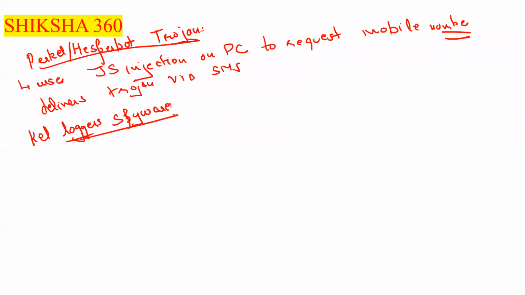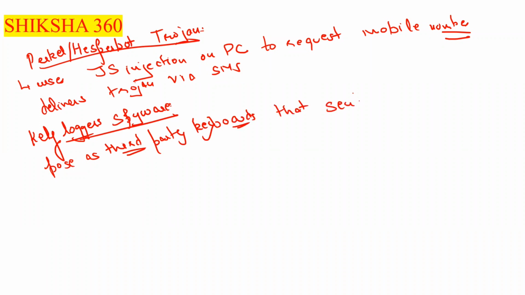So at that time there was a fear that their password would be stolen by someone. That is keyloggers spyware. They pose as third party keyboards and send the keystrokes, that is, what keys are pressed by that person, and contextual information to the hacker.